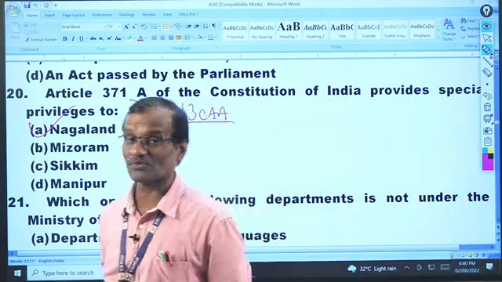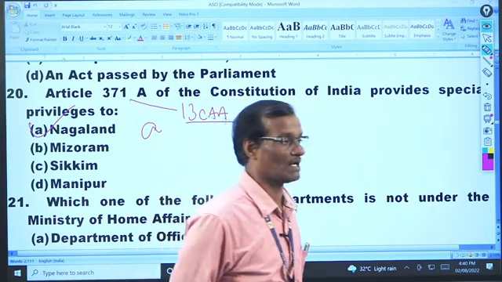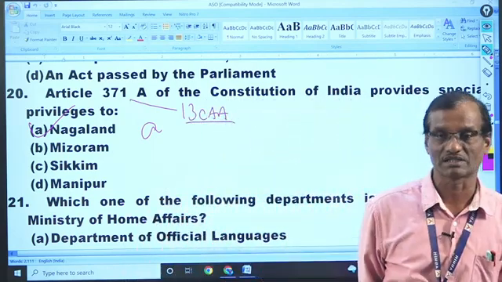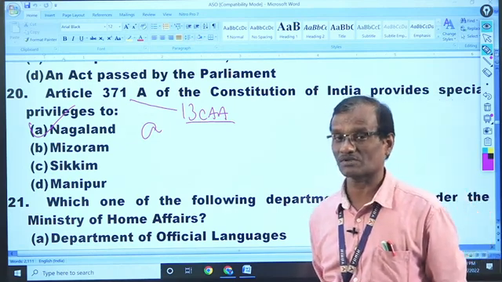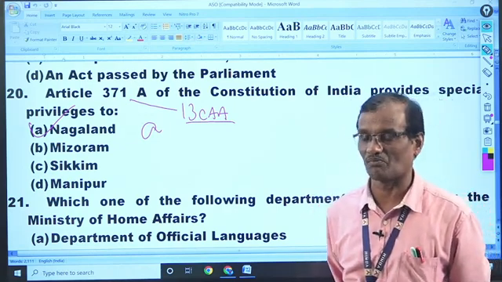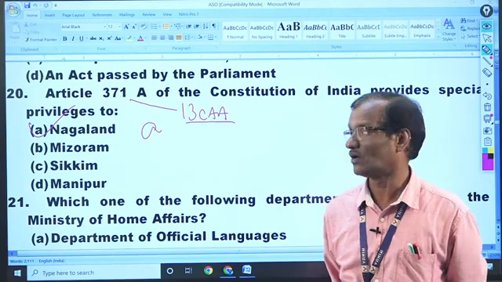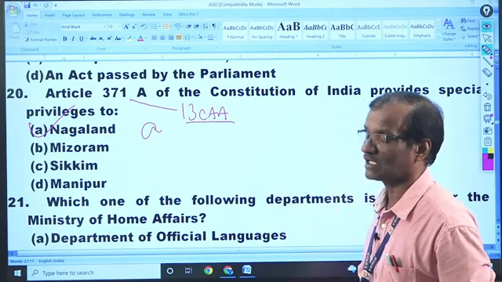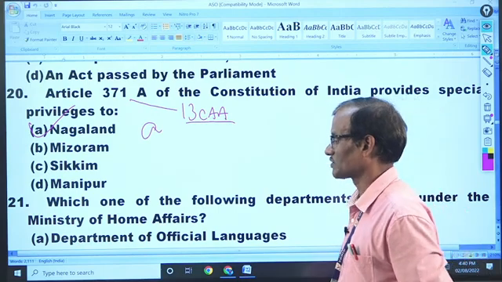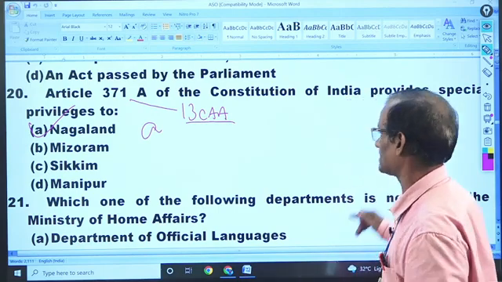Now there are a lot of states under Article 371: 371, 371A, B, C, D up to J. There are some number of states included under Article 371. So 371A deals with Nagaland. That is also a point to be remembered. So the answer is A.